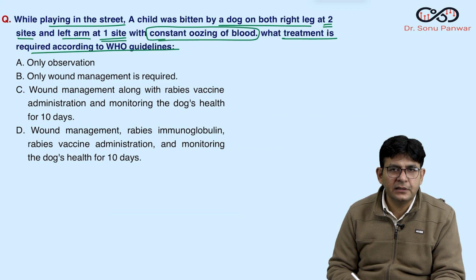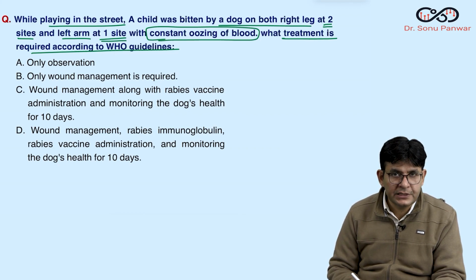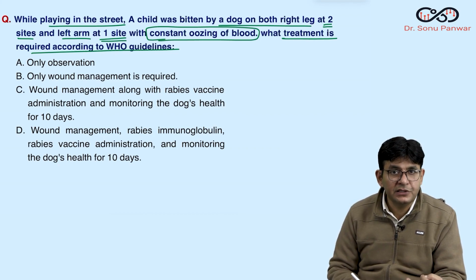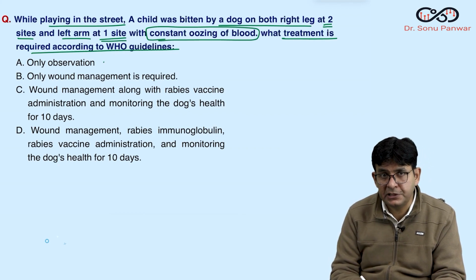So you know, guys, that is class 1 bites. It's just a licking over intact skin. Second one, it is licking over broken skin because of some lesion or some injury. There is broken skin, over that the licking happened. That is class 2. And class 3 bite is the sort of bite in which there is constant oozing of blood. And for class 3, you know, it is not for observation because this is an emergency.